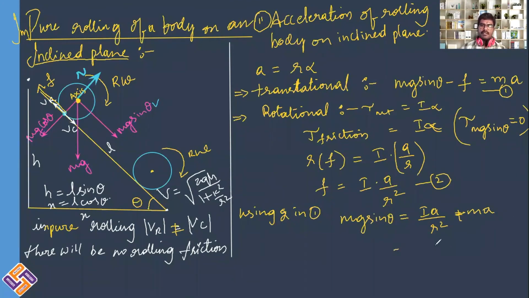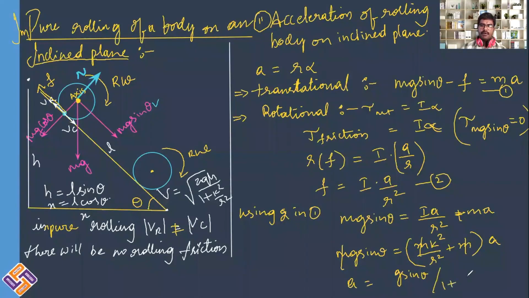Okay, I is equal to mk square, divided by R square, plus m into a. You can take a out, and m also you can take out. m on both sides gets cancelled. This is mg sine theta. m here gets cancelled. What is left over? Acceleration a will be equal to g sine theta divided by 1 plus k square by R square. This is the equation for acceleration of the rolling body when it reaches the ground.